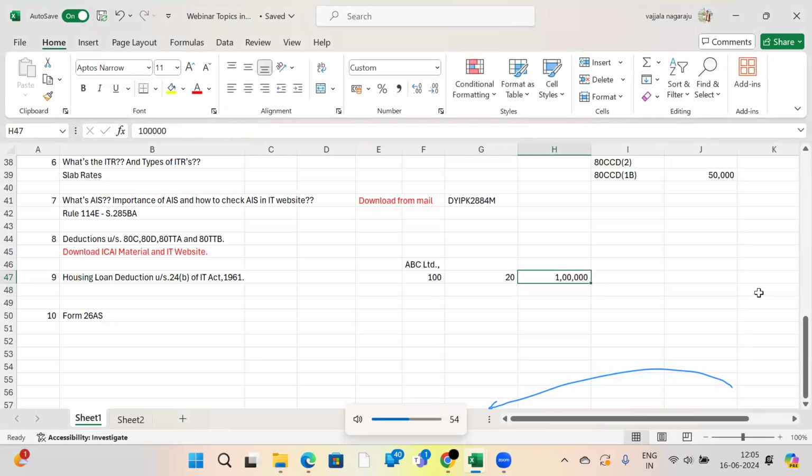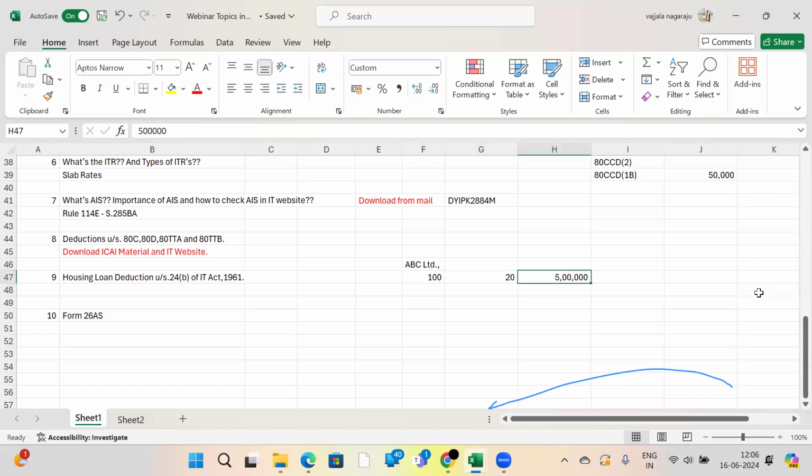That means taxable range. Just imagine like that. For our simple sake, I will say more than 5 lakhs. For those who are getting salary of more than 5 lakhs, there is a responsibility given by the income tax department to ABC Limited for deducting tax.